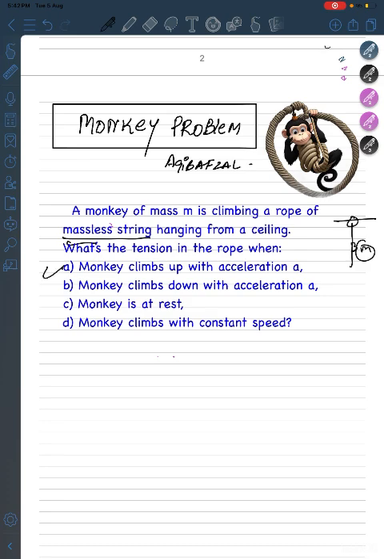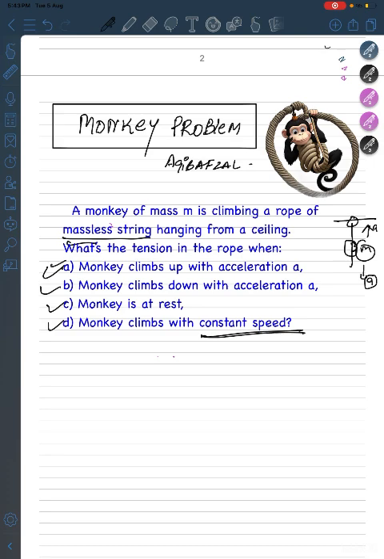The first condition is when the monkey is climbing upwards with acceleration a. We have to find the tension at that time. In the second condition, we have to find the tension when the monkey is moving downward with acceleration a. In the third condition, we have to find the tension in the rope when the monkey stays on the rope, moving neither upwards nor downwards. And the fourth problem says the monkey is climbing upwards with a constant speed. At that time, we have to find the tension built in the rope.